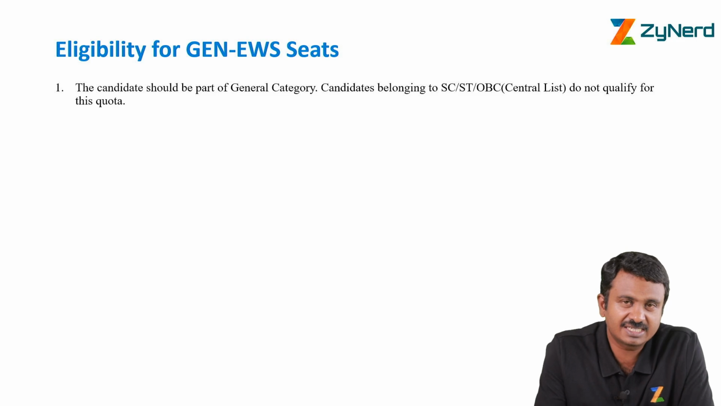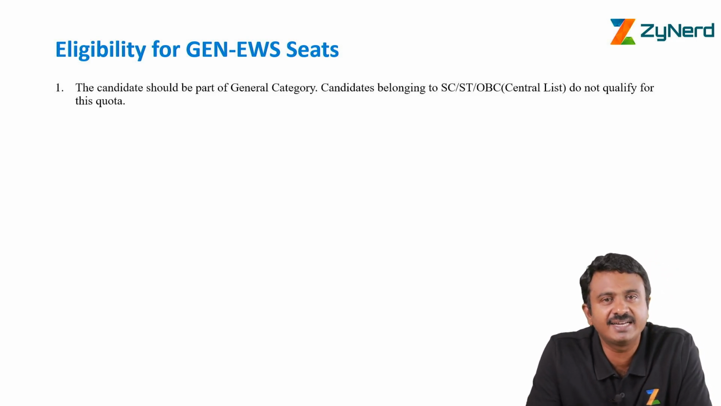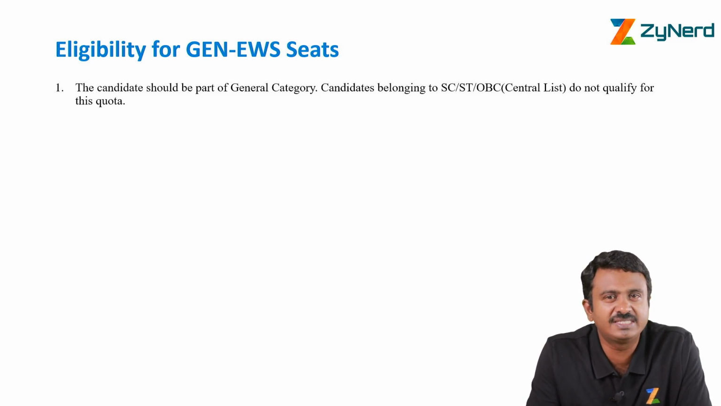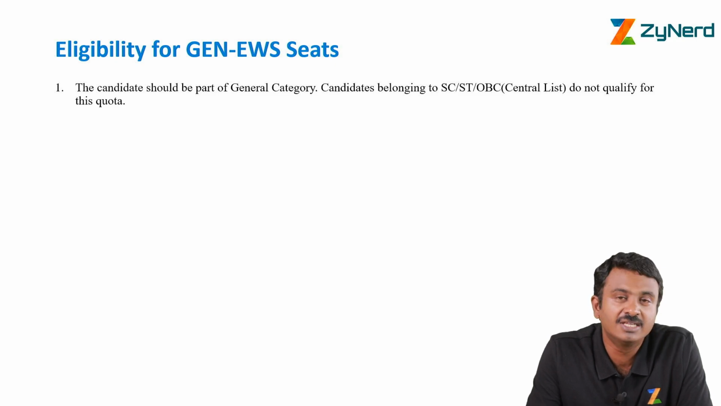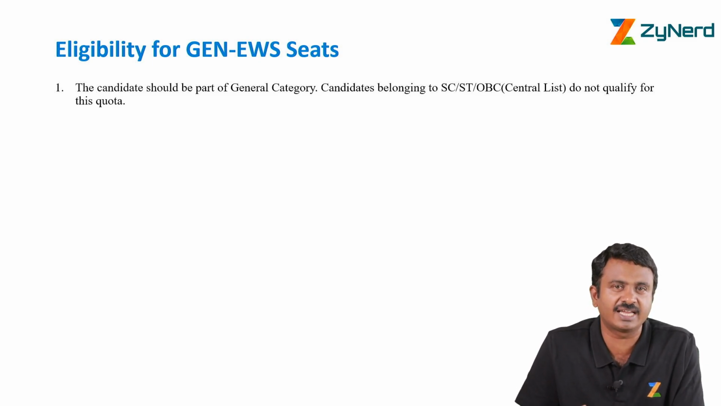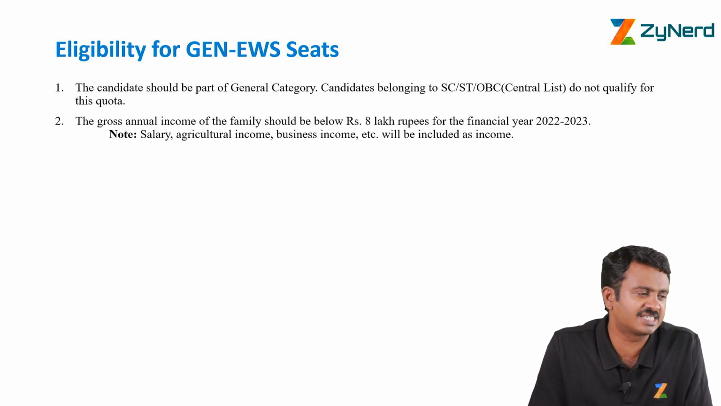Now what did we say? There is a criteria for EWS seats. We look at the criteria. One, the candidate has to be a general candidate. Any candidate who falls under the SC/ST list as legally defined, or under the OBC central list, whether non-creamy layer or not, they are not eligible for this quota. They cannot avail this quota. Only those candidates who fall under general category, which is other than these categories, are eligible for this quota. This is the first criteria.